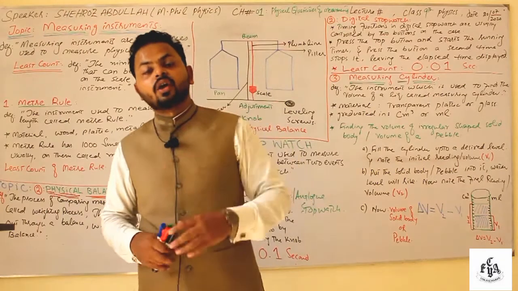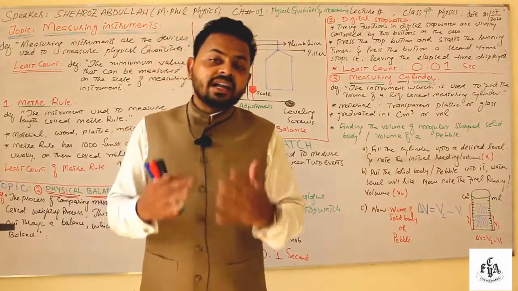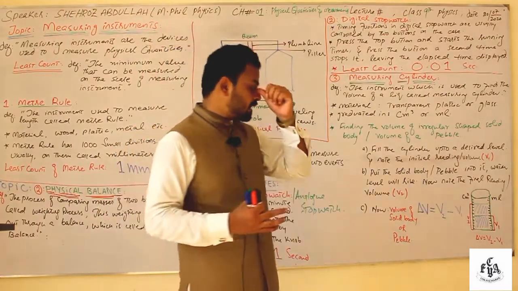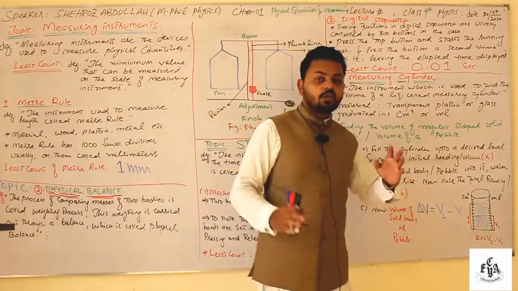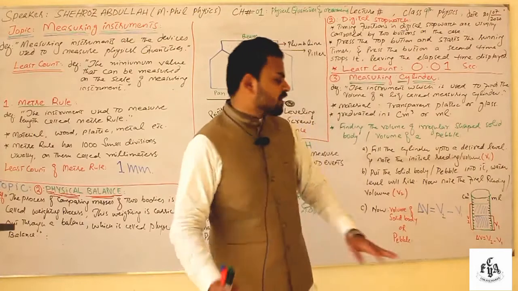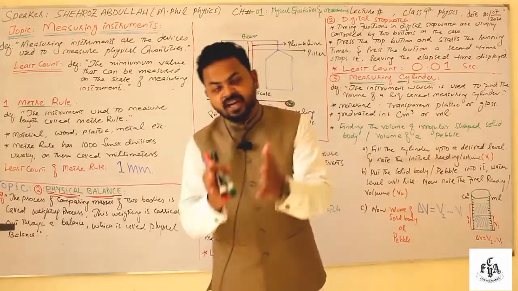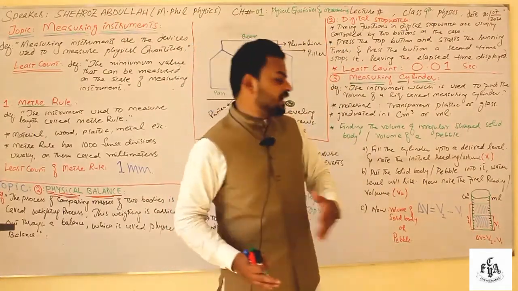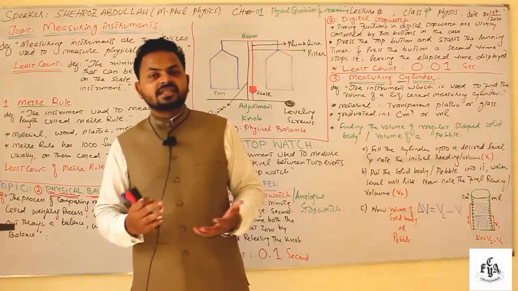To find out the volume of an irregular shaped body, you have to take the difference of both these volumes, like del V is equal to V2 minus V1. V2 is the final volume, V1 is the initial volume. Subtract both the volumes, you can get the volume of a pebble or any solid body.